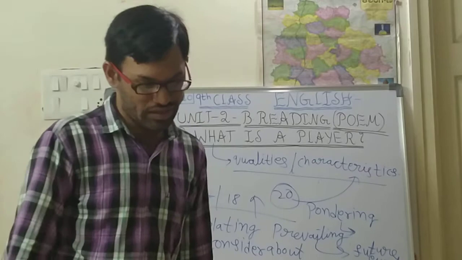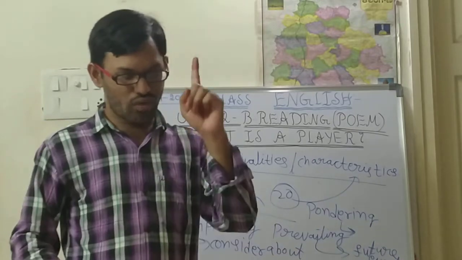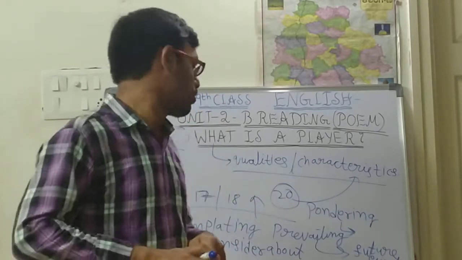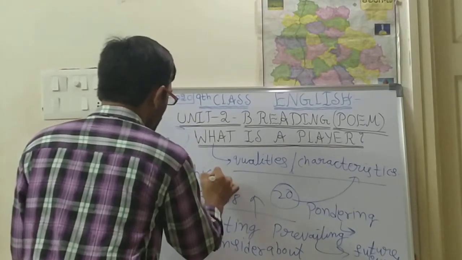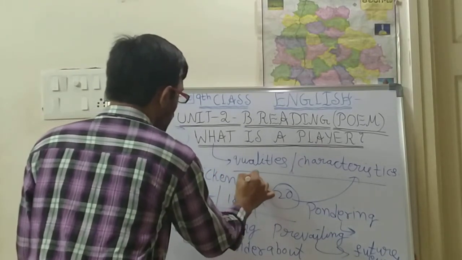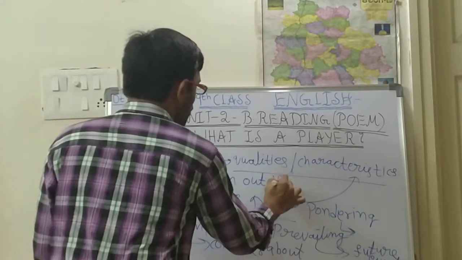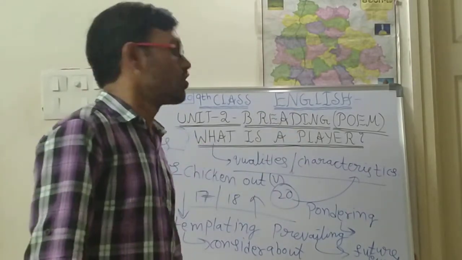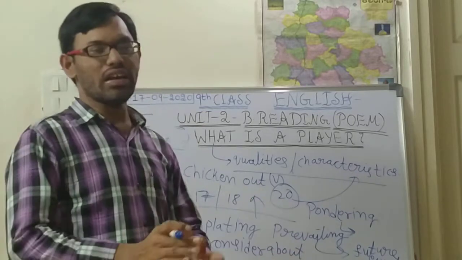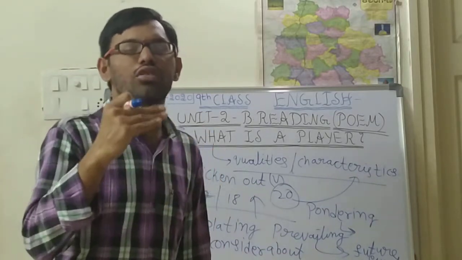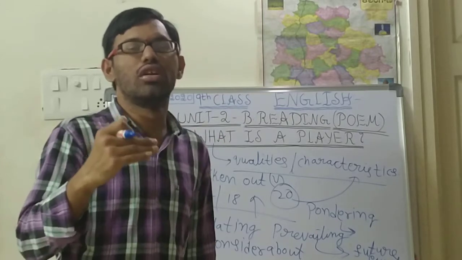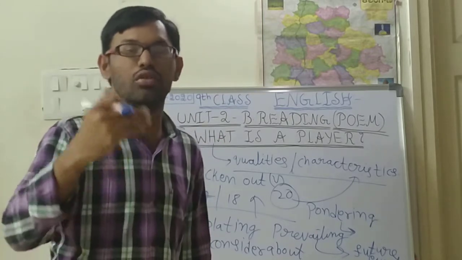That is the thing. Next, a player is the one who doesn't chicken out. Chicken out is also one of the phrasal verbs. Generally this word means to get fear.